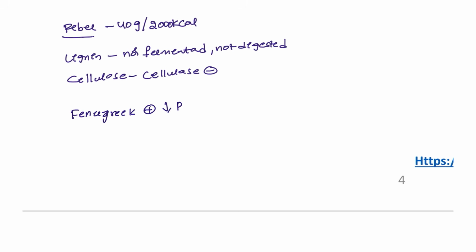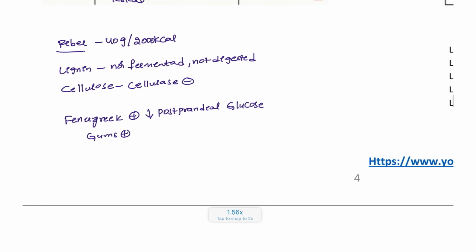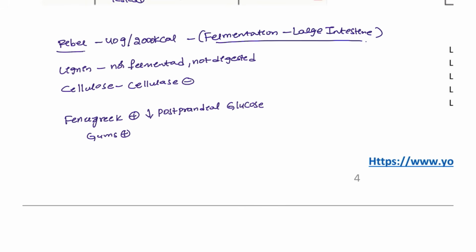It will decrease the postprandial glucose, and also the gums also decrease the postprandial glucose in our body. Right? Where is the fiber? Fiber will be absorbed by fermentation, especially in the large intestine. This is the fermentation process of our fiber.